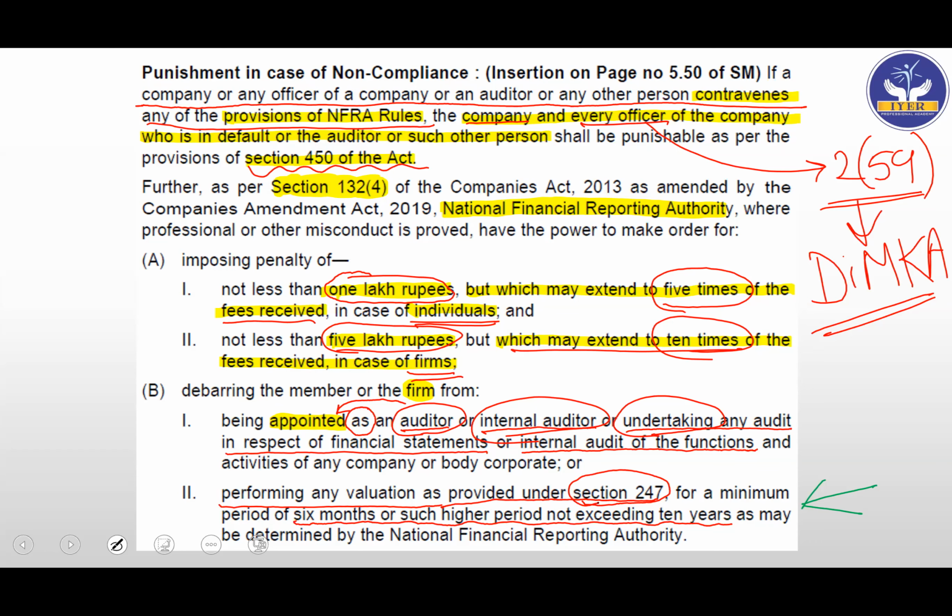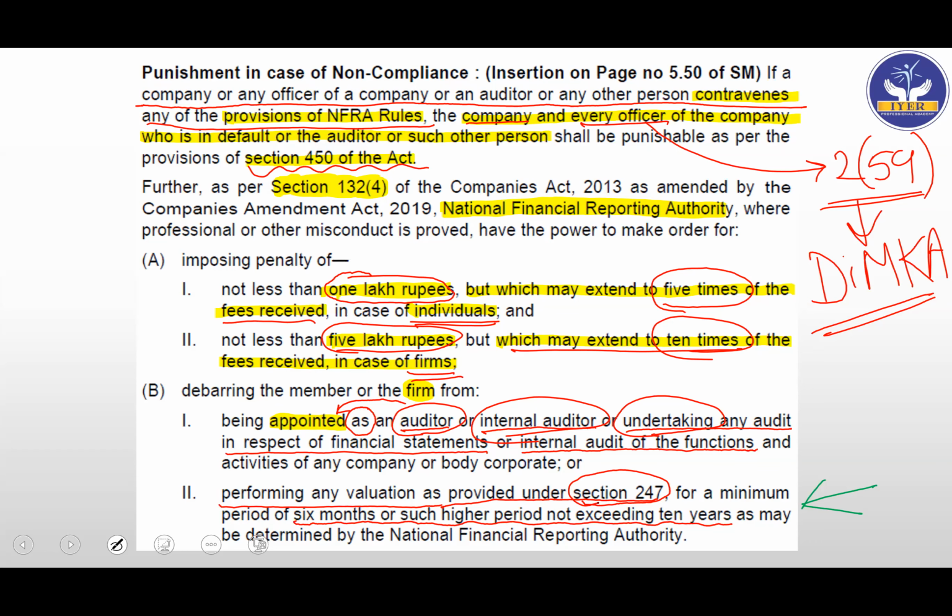You can do it. We have a separate revision video for registered valuer, so if you're interested, you can go and watch that video. It has a lot of diagrammatic representations which can help you in a very nice manner to remember the registered valuer part. That is section 247 and the related rules.